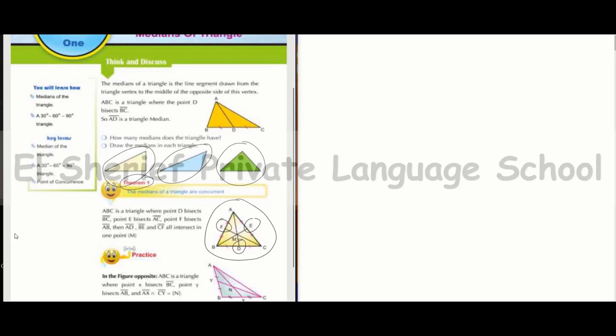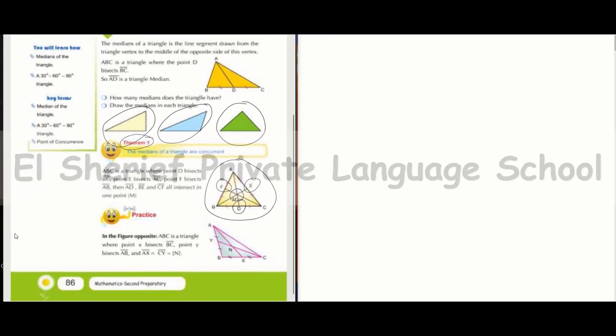They are called the three medians of the triangle because they are drawn from a vertex to the midpoint of the opposite side. The three medians intersected at point M. Point M is called the point of concurrence of that triangle. Concurrent means that the three medians intersected at one point.